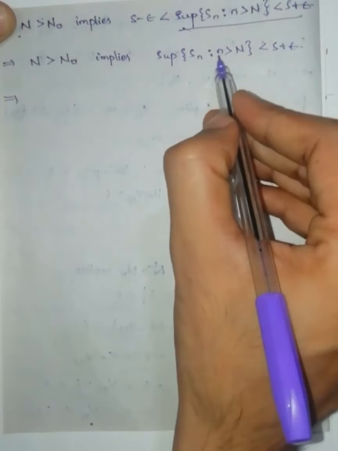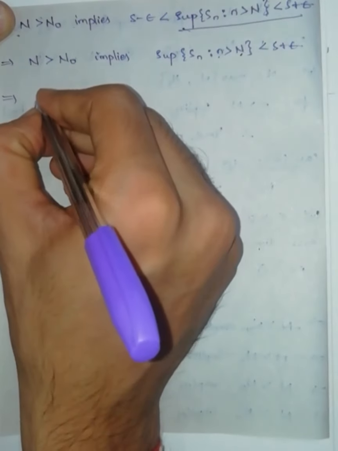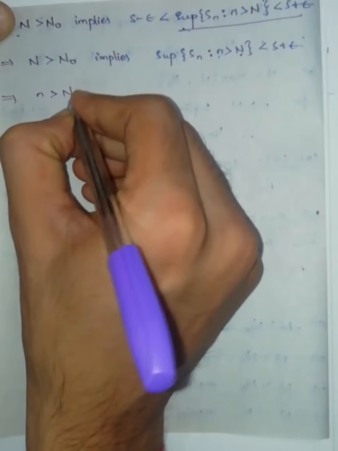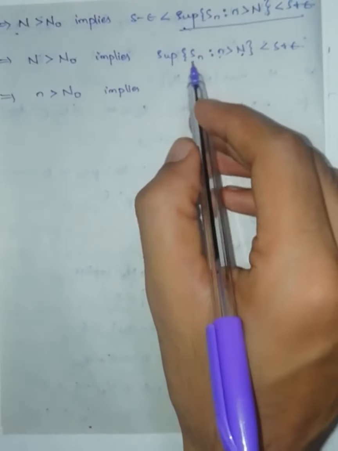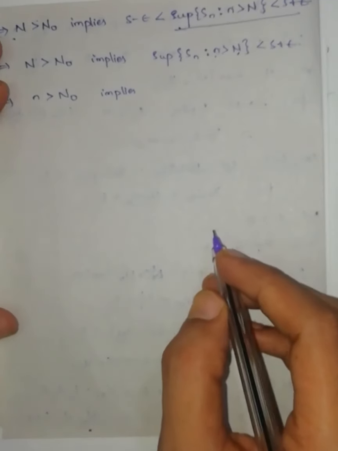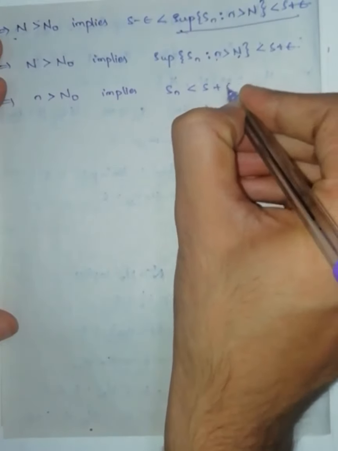This implies n is greater than capital N is greater than N naught. So here you will get n is greater than capital N naught implies supremum of the set is less than S plus epsilon. Means if supremum is less than S plus epsilon, then all the elements are also less than S plus epsilon. So Sn is less than S plus epsilon.